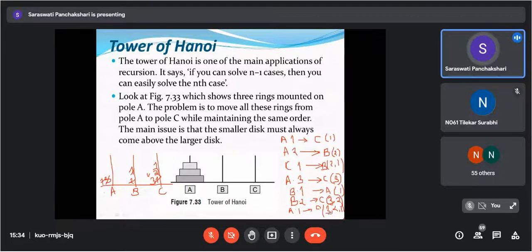Move, move. In destination spare, no percent C. Source destination.